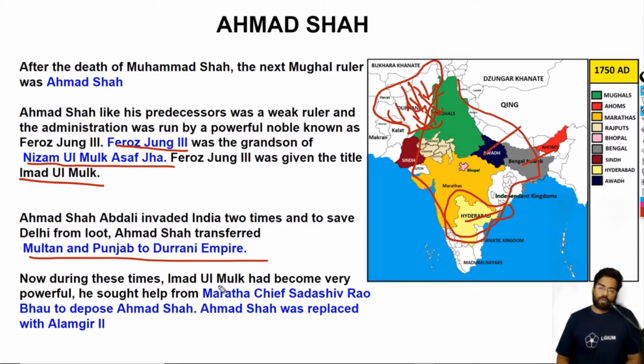So basically, Imad-ul-Mulk, that is Firoz Jung III, asked the help of the Maratha chief Sada Shiva Rao Bhau to depose Ahmad Shah. Ahmad Shah was a weak ruler, so Imad-ul-Mulk decided he had to be deposed. We need to get this guy off. Ahmad Shah was replaced by a man called Alamgir II.